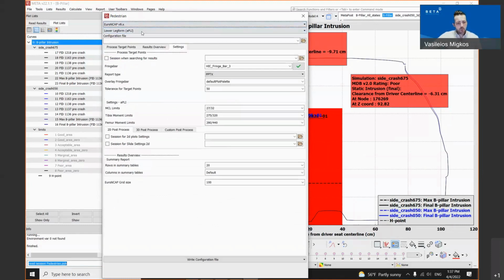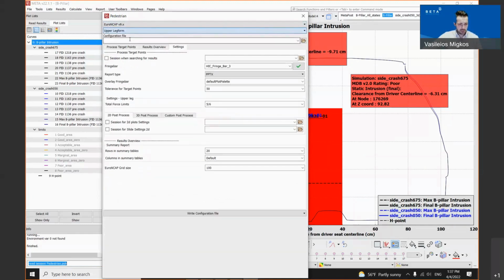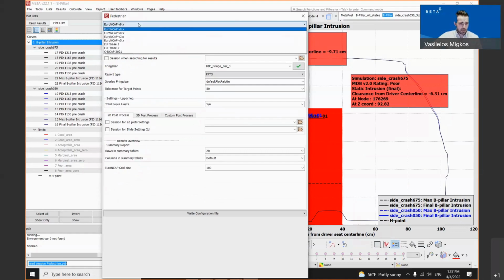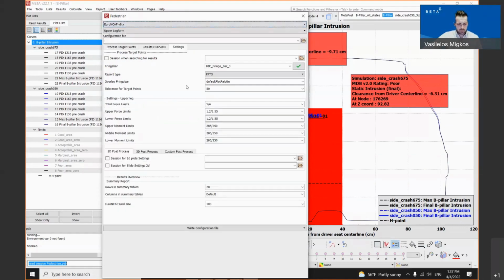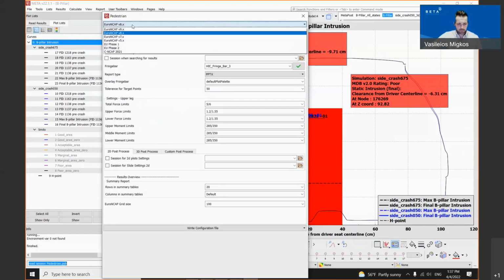Not only the lower leg has differences, the upper leg also has differences between the older version supported and the newest version supported. As you can see, we have different settings for the upper leg when we are selecting version 9 in comparison to version 8, where we have more limits being taken into account for these protocols.